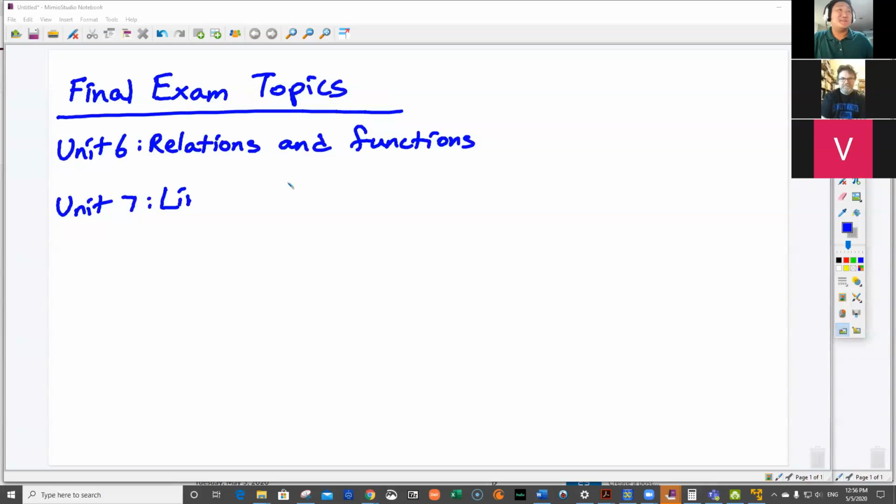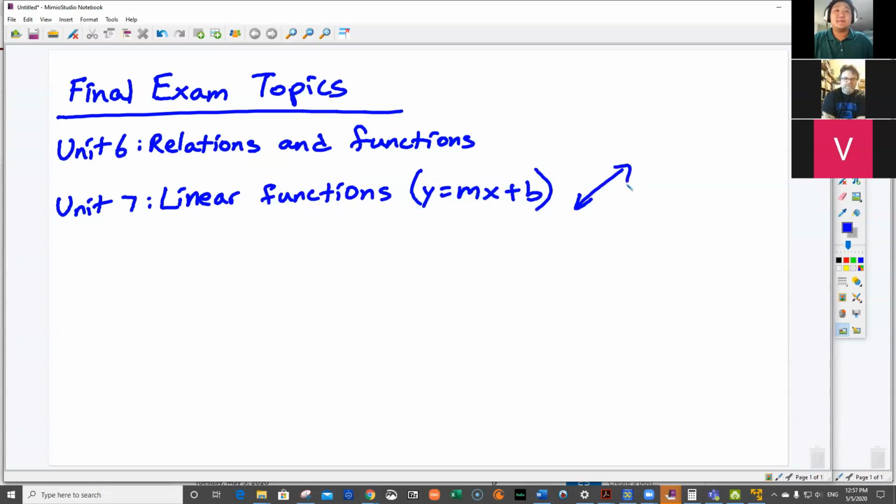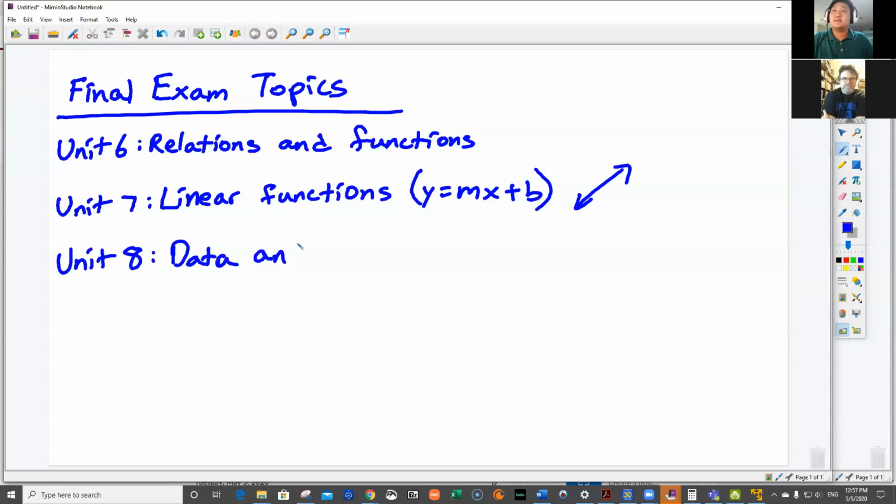Okay, here we go. All right, so back to this linear functions. And that was the y equals mx plus b, right? The unit we talked about this y equals mx plus b a lot, your straight lines. Okay, Unit 8 was the data and statistics. More specifically, that was the linear models.